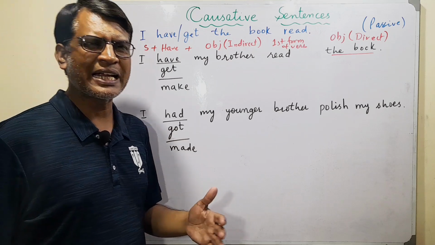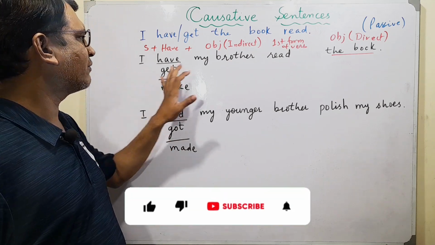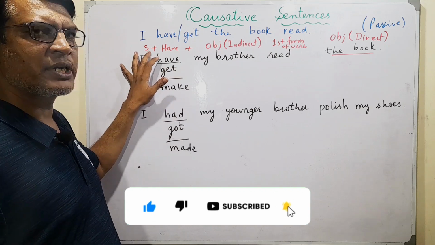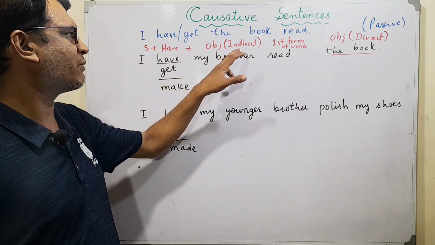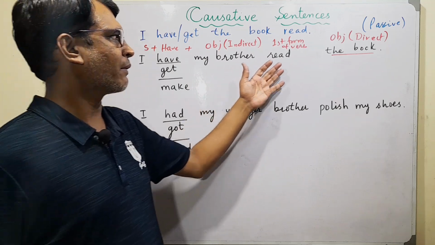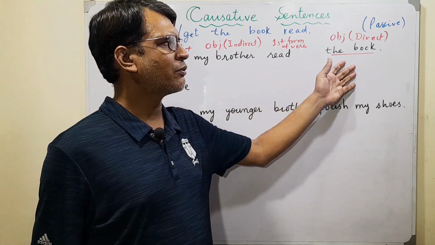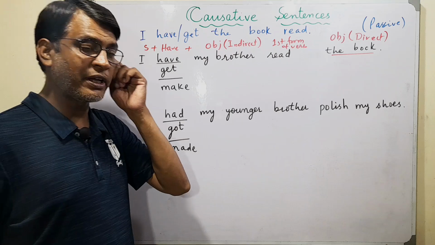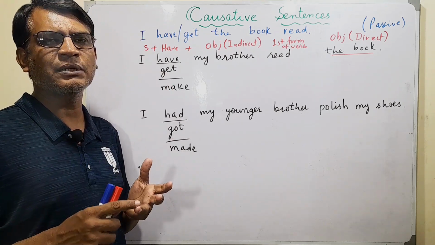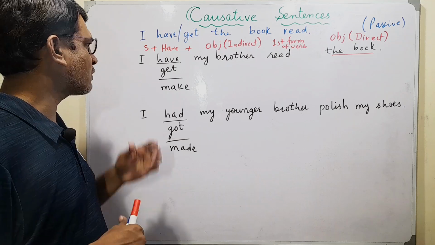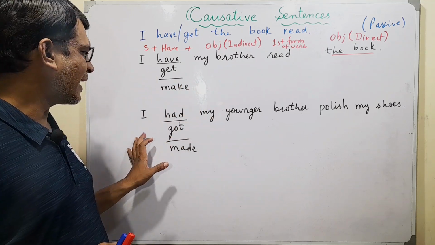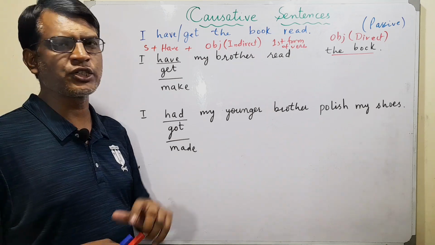We can also make an active of it, like, I have my brother read the book. Here we have subject plus have plus object, which is an indirect object. My brother, like people, are indirect objects. Read, which is first form of verb, and the book, which is a direct object. So when we have two objects, people are indirect objects, things and animals are direct objects. So we say, I have my brother read the book. Another is, I had my younger brother polish my shoes.